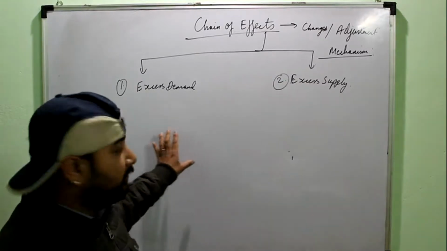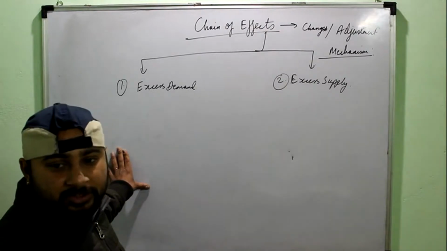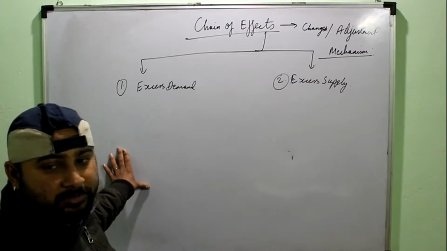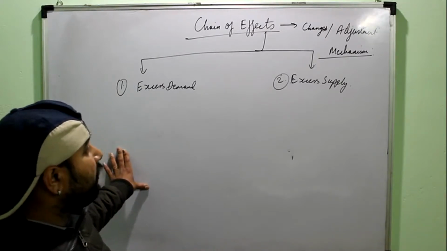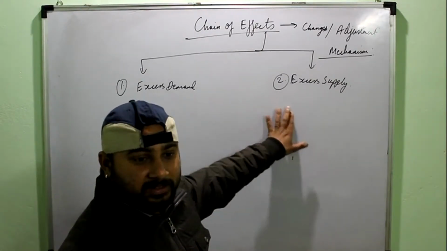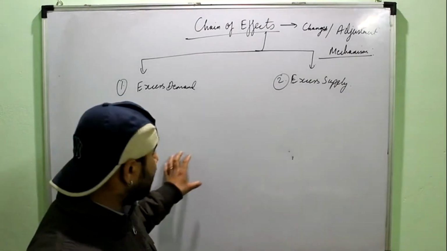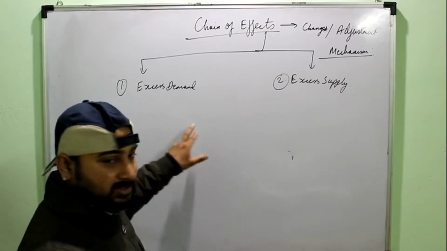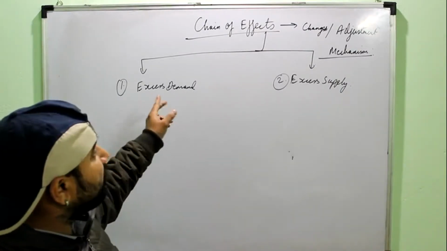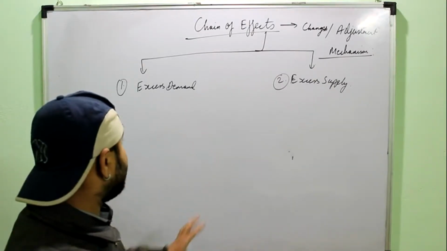Before discussing all these, first we have to understand how the question in this particular chapter is framed. First you will be given a situation that the market is in equilibrium and these changes happen, meaning demand rises more than supply or supply rises more than demand. So you will make a diagram and then you will see whether it is leading to excess supply or excess demand. And numerically also I proved it yesterday, that also you can use that logic and judge whether it is excess demand or excess supply. Then the second part of the question will contain that you have to write the chain of effects of that particular situation, whatever situation is taking place.